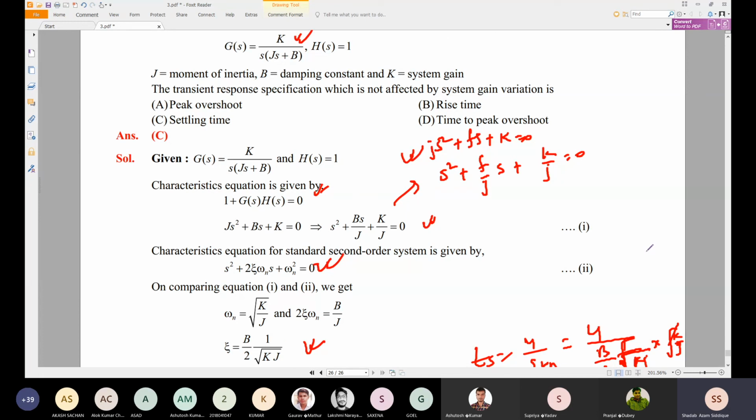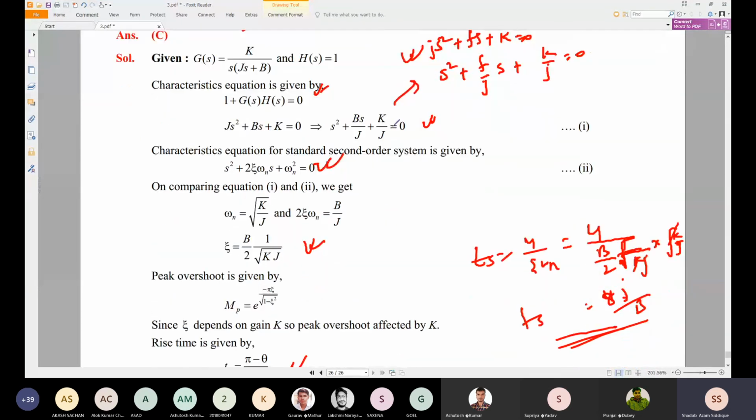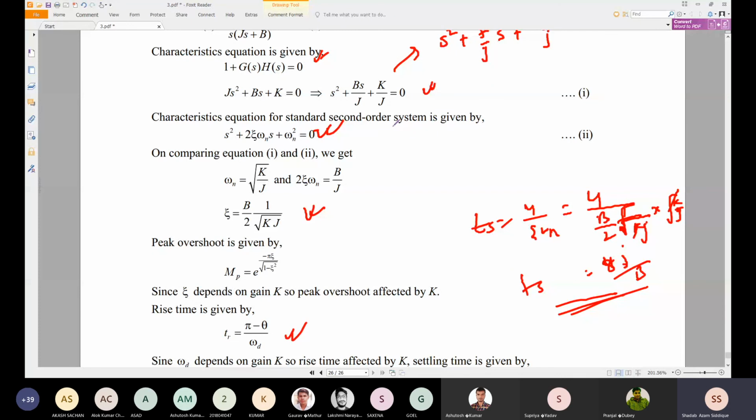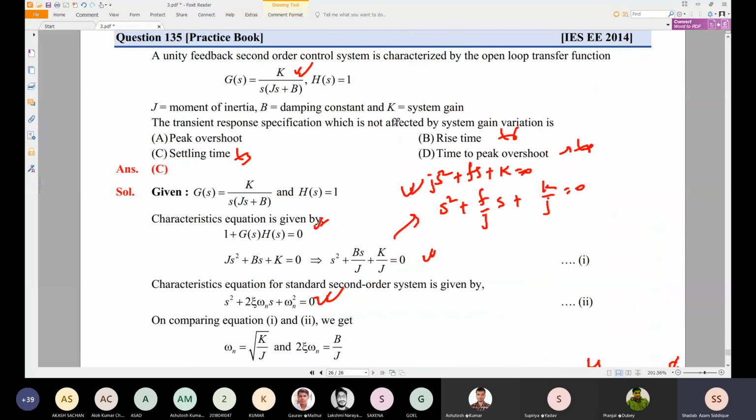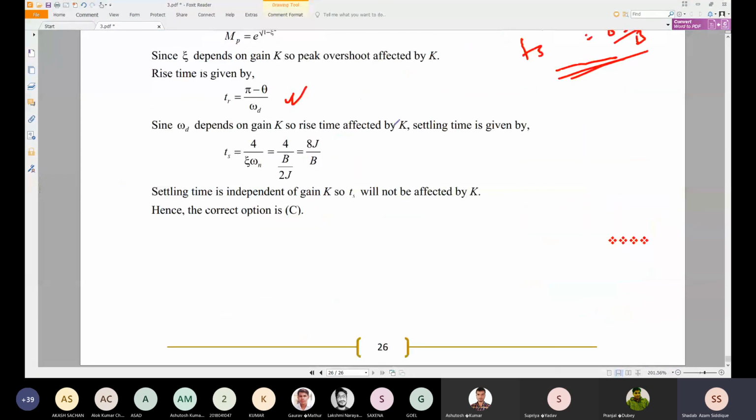I hope you can calculate the peak time and peak overshoot also. Peak time is Tp, this is settling time Ts, this is rise time Tr, which is pi minus phi by omega d, where phi equals tan inverse of square root of 1 minus zeta square by zeta. You can calculate from that. I hope this is clear to you. I have uploaded this PDF, so you can go through it.